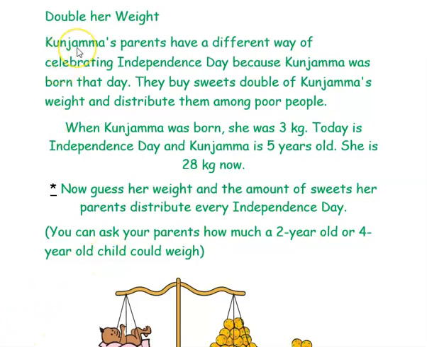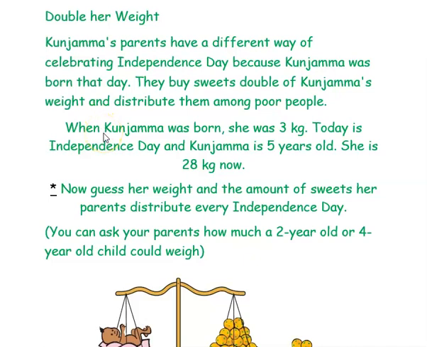Now let's see what is given. Kunjamma's parents celebrate Independence Day in a very different way because their daughter Kunjamma was born on that day. They'll be very happy, right? A child was born on a great day, Independence Day. So how they celebrate is they buy sweets double the weight of Kunjamma's weight, and they distribute among the poor people.